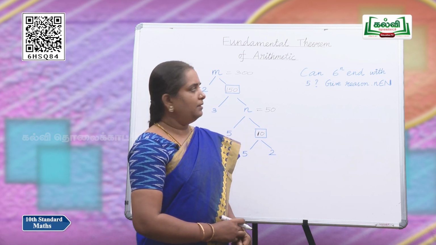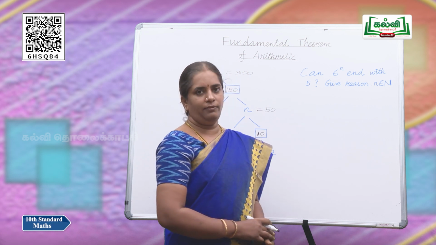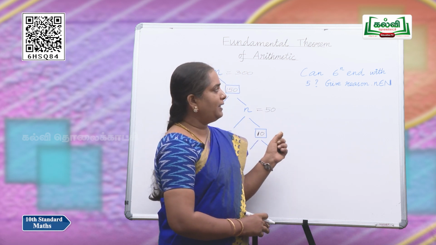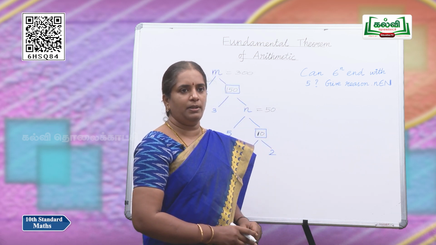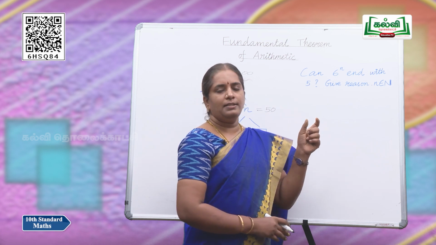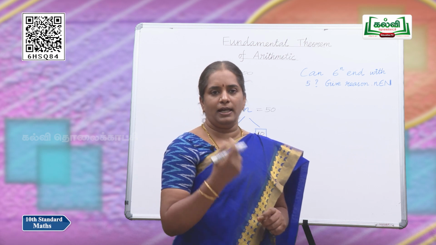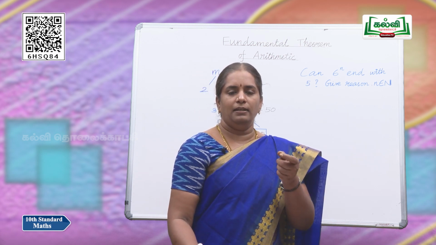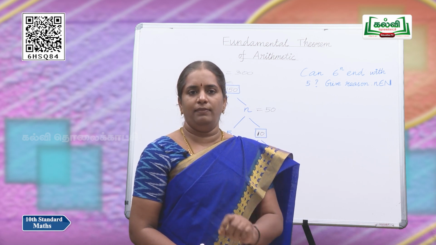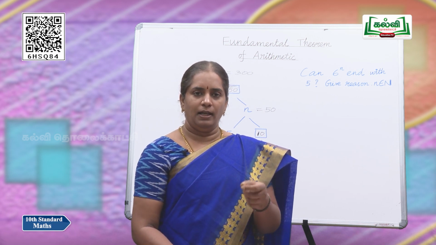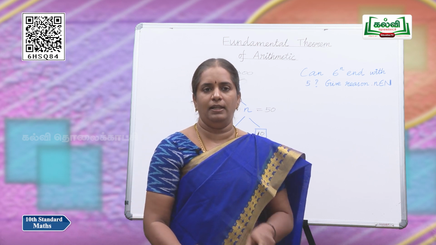See the next question: can 6 power n end with 5? Give reason. Here n is a natural number. See, 6 is an even number. Any number which is even in a product gives an even number, that is, a number into an even number is always an even number.